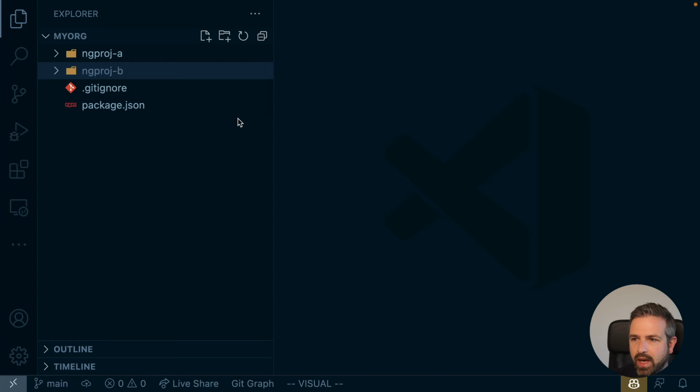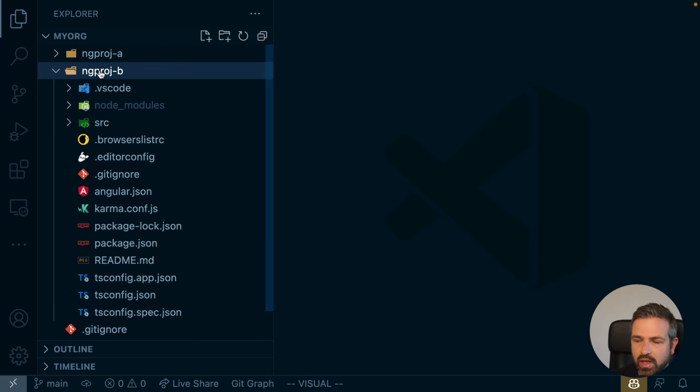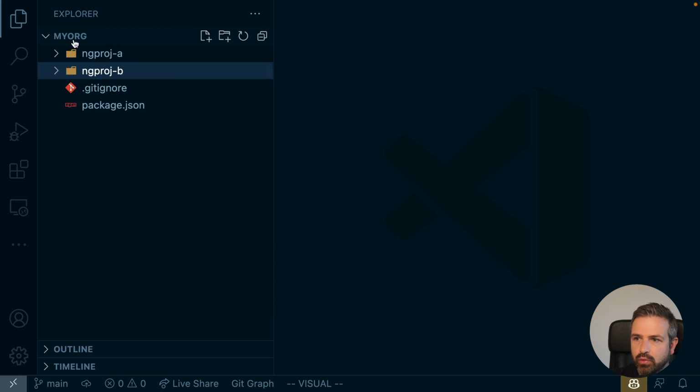So I already went ahead and did the boring stuff by creating two Angular CLI projects here. I just grouped them in the same folder in this myorg folder because this is what our Nx workspace or monorepo will look like in the end.